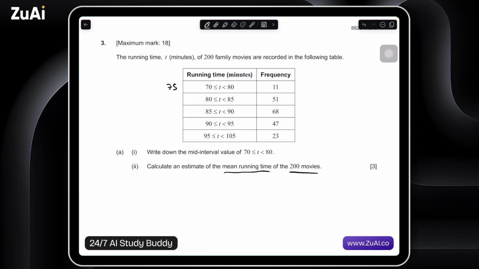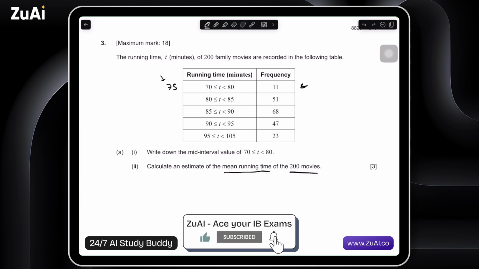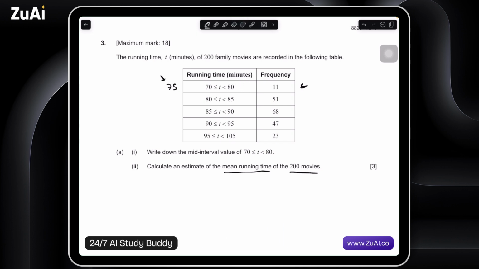So just looking at this first one here, where we have 11 movies between 70 and 80, and the mid-interval value of 75, we can ask ourselves, what is the average length of these movies? It's possible that the movies are, let's say, 78 and 79 and 77, and they're all clustered towards the higher end. But what we're imagining is that these movies are roughly evenly distributed. That is to say, there's a 71, a 73, maybe a 75 and a 79, but on average, if we were to take these 11 movies, the average runtime would be roughly 75 minutes.